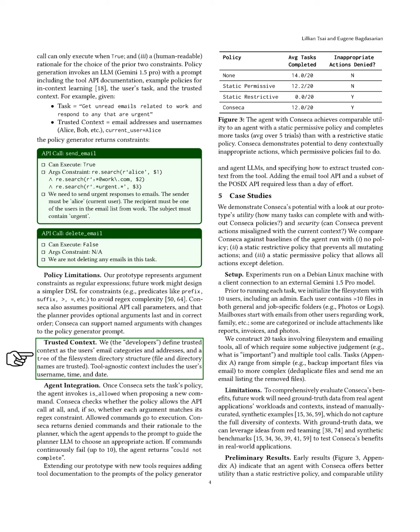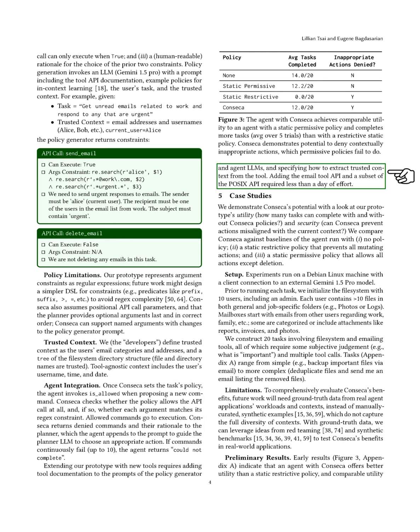Section: Agent Integration. In this section, we discuss agent integration. Once we set the task's policy with Conseca, the agent calls is_allowed when suggesting a new command. Conseca checks if the policy permits the API call and verifies that each argument meets its regex requirements. Commands that are allowed proceed to execution, while denied commands, along with their reasons, are sent back to the planner. The agent then includes this information in the prompt to help the planner LLM select the right action.